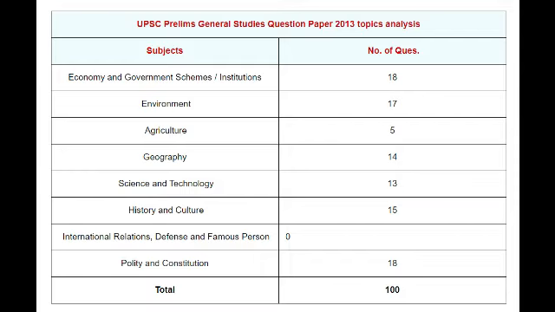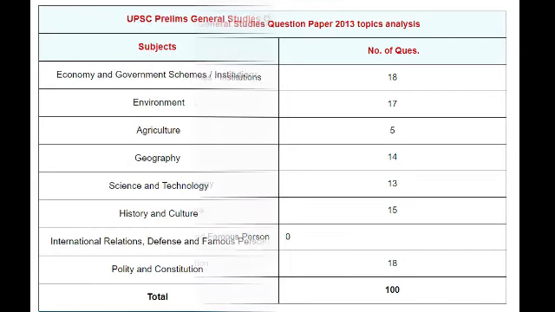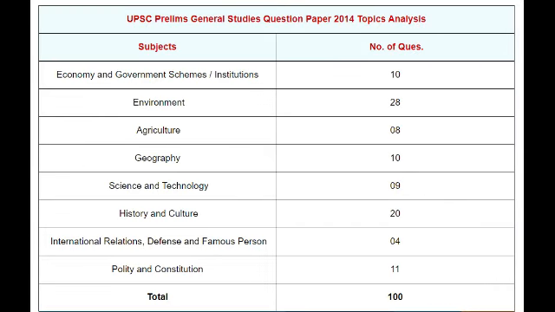And there are 18 questions asked in polity and constitution. So total 100 questions. So let's go to the 2004 question paper.